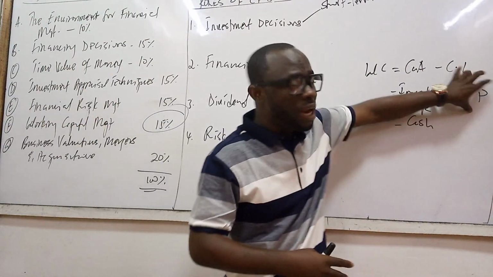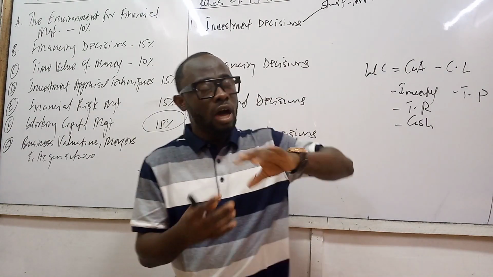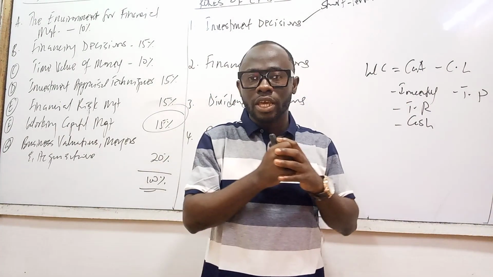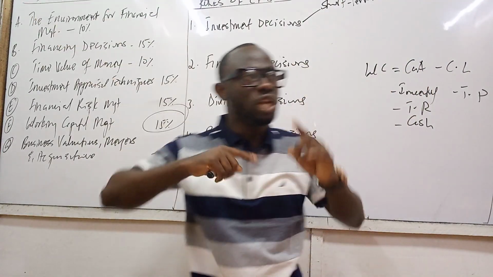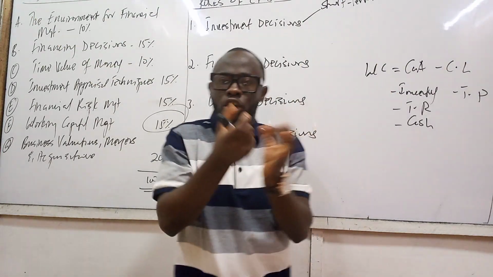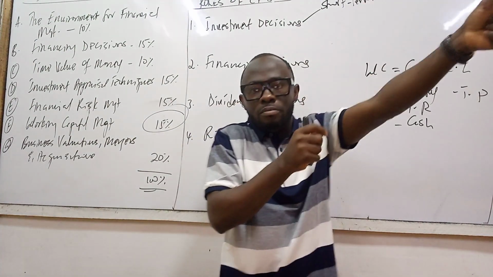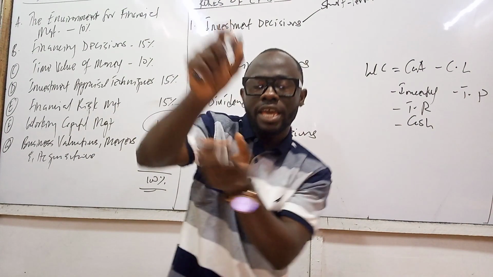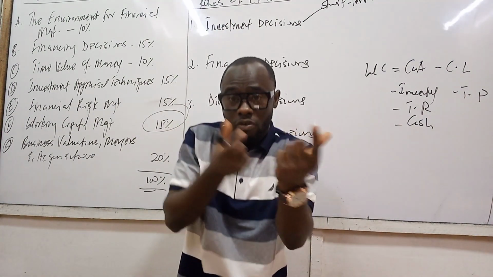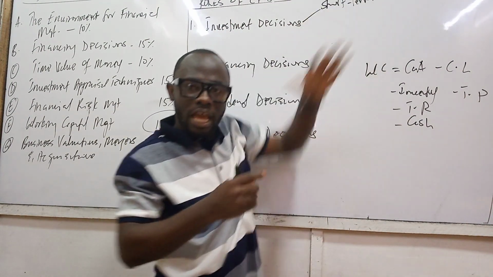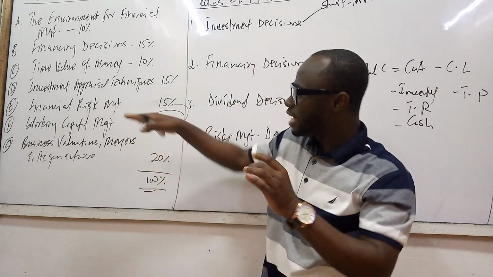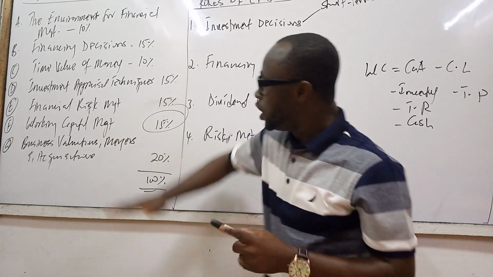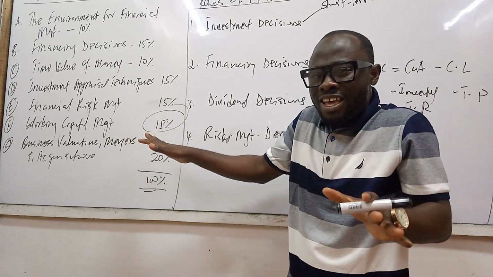When it comes to trade payables, do we delay their payments and use the money to run the company, or we can pay them so that we go and borrow money rather from the bank? So we're going to be looking at the cost of bank overdrafts and then the discounts we're going to be losing for not paying our suppliers on time in relation to that. That is a short-term investment decision, and that is about what? Working capital management. So that is 15% of the syllabus grading.